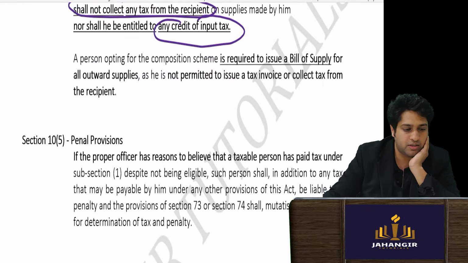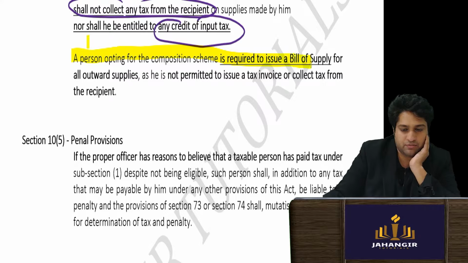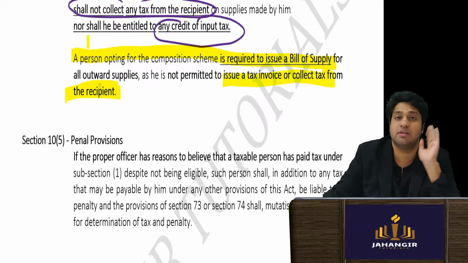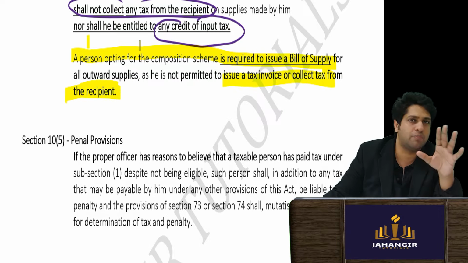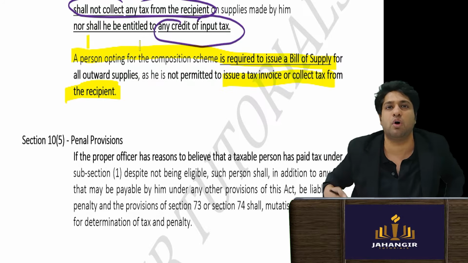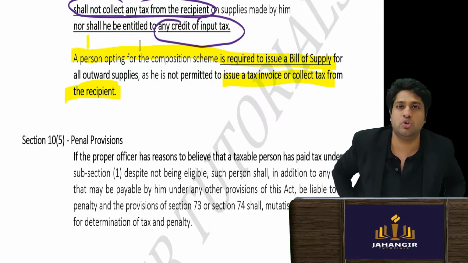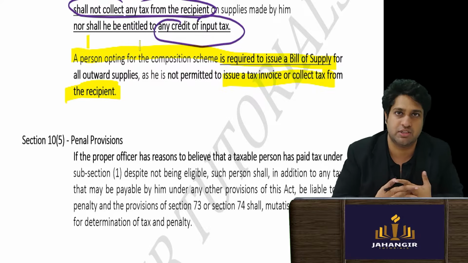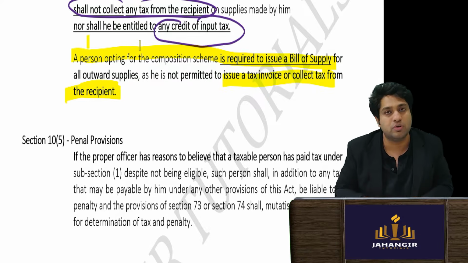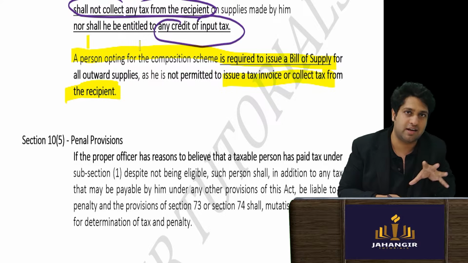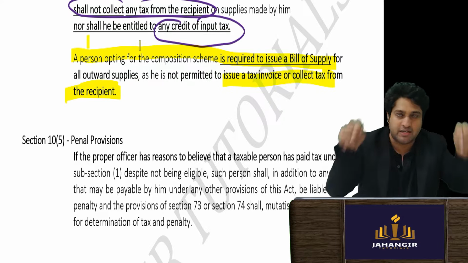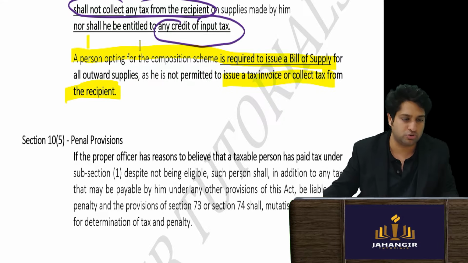Now very important is, a composition dealer cannot issue a taxable invoice, like how in GST they issue a taxable invoice. He has to say on his invoice and everywhere on his door, etc., that he is a composition dealer. He can't take separate tax from you. Whatever value he gets, from that only he has to pay the tax. A separate taxable invoice he cannot issue. So what will he issue?